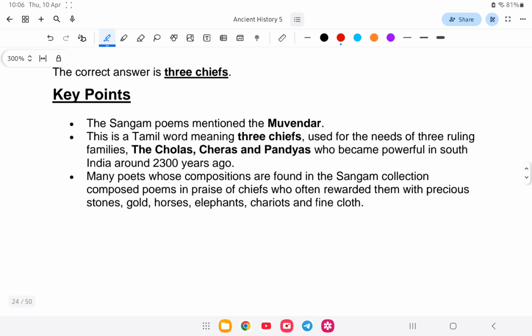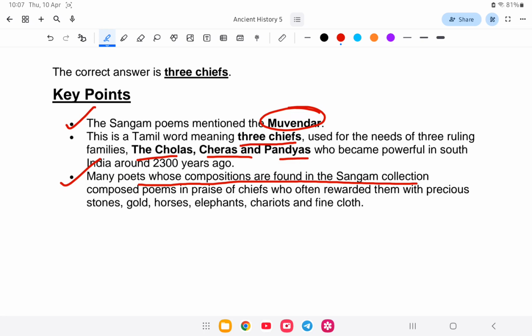So the Sangam poems mention the Movender. Movender is a Tamil word meaning three chiefs, meaning the three ruling families, that is Cholas, Cheras or Pandyans. Many poets whose compositions are in the Sangam collection composed poems in praise of the chiefs, often rewarded with precious stones, gold, horses, elephants, chariots and fine cloth. So this is the answer.